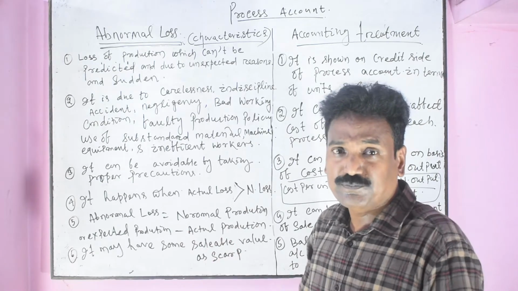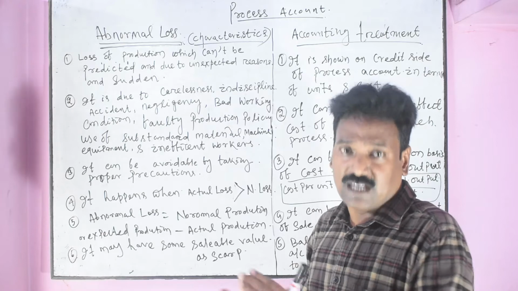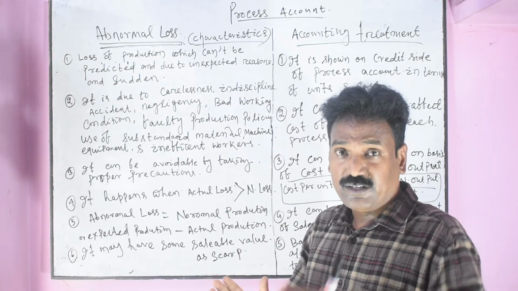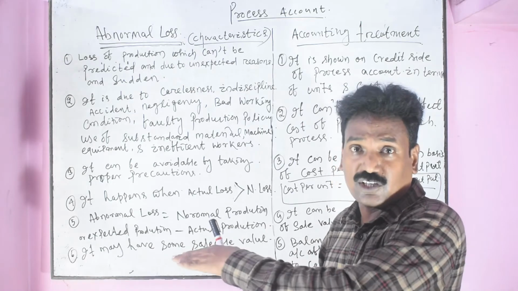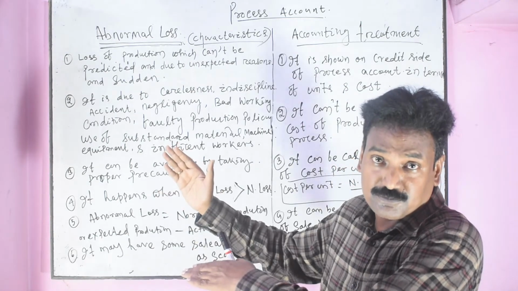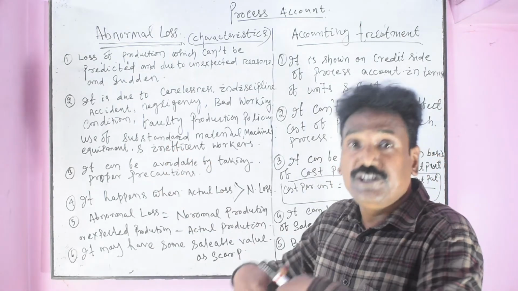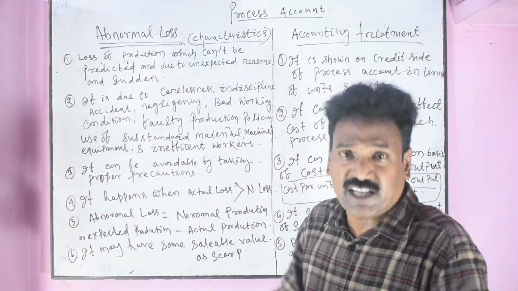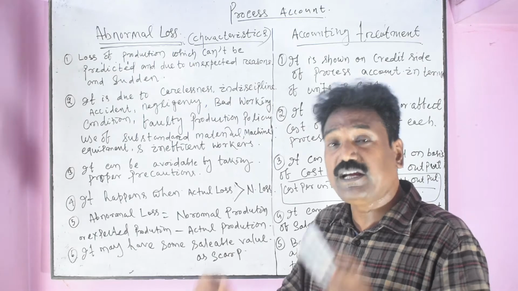So students, abnormal loss is the loss of unit in different stages of production till final product due to causes which can be avoidable.